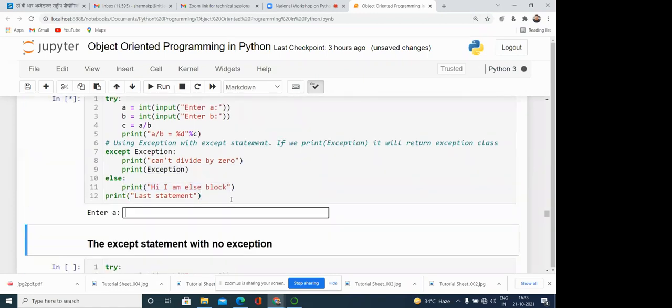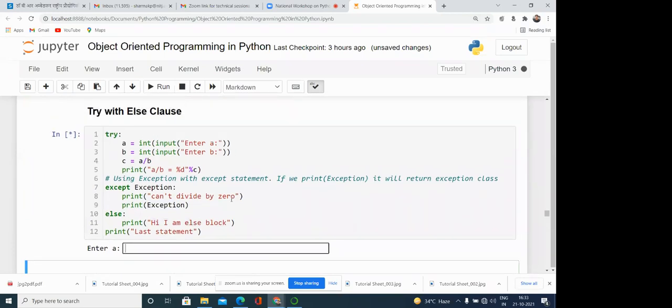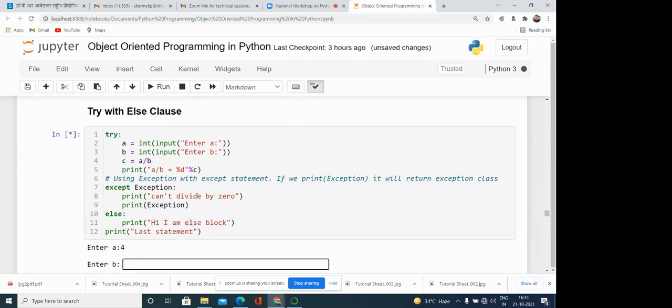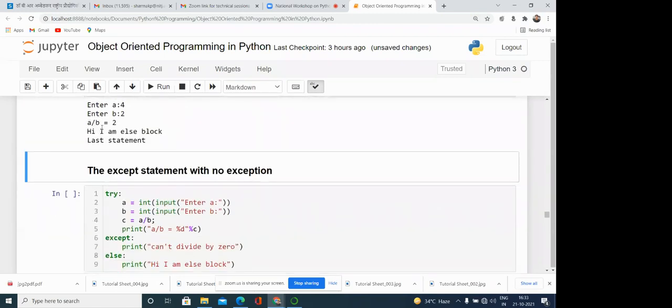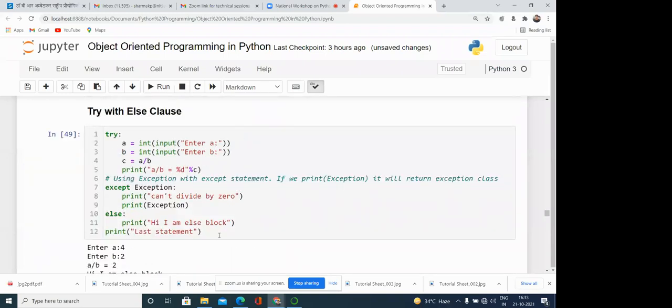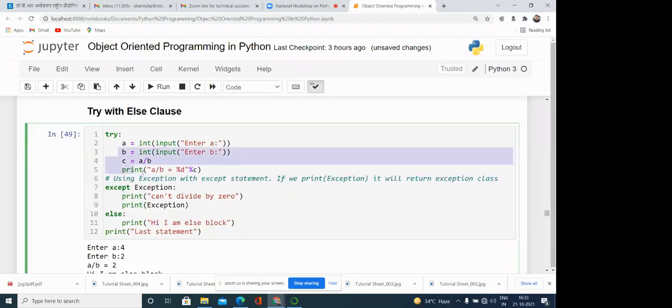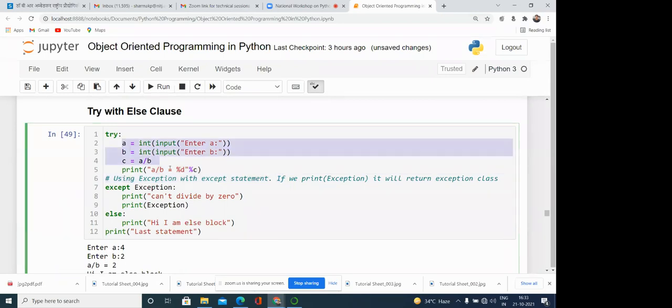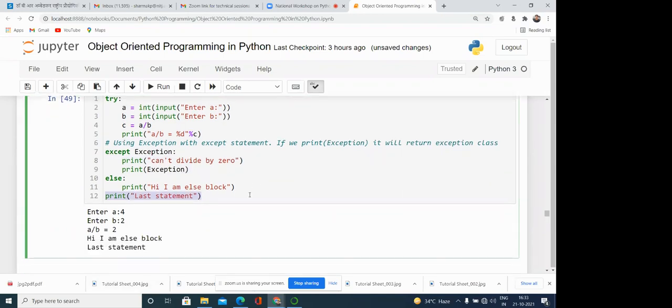Like here you can see 4 and then 2, a divided by b is equal to 2, then the else block, and then this is the last block. So what is the meaning of else clause? If the try block raises any exception, then the except block is going to execute, otherwise the else is going to execute. The rest of the code basically runs as it is. There is no problem in that.